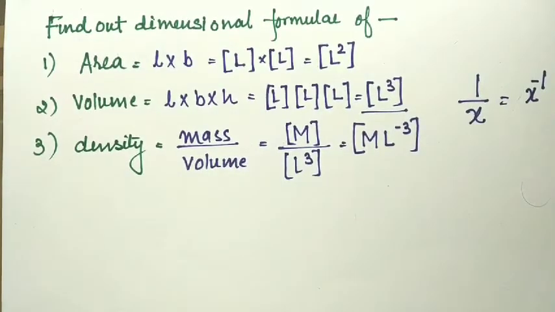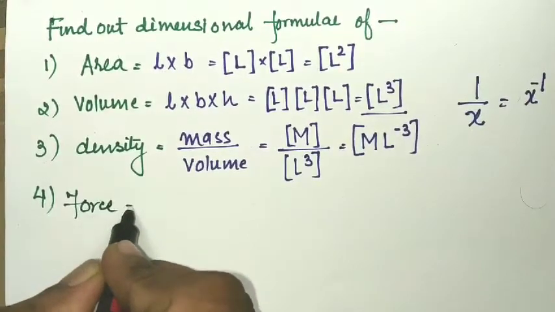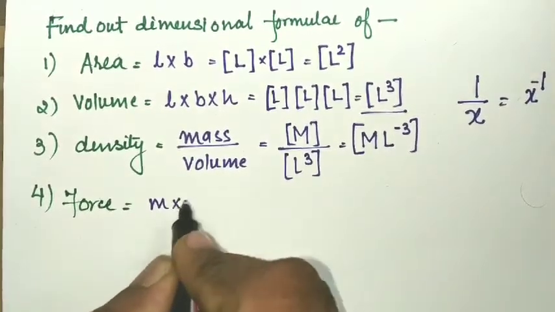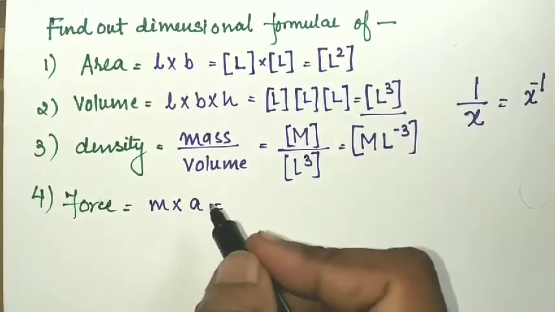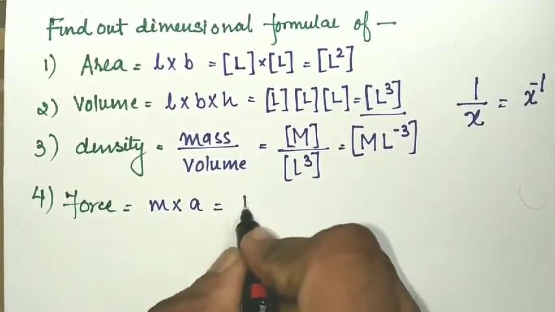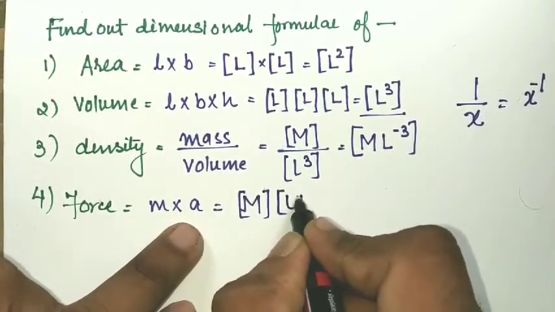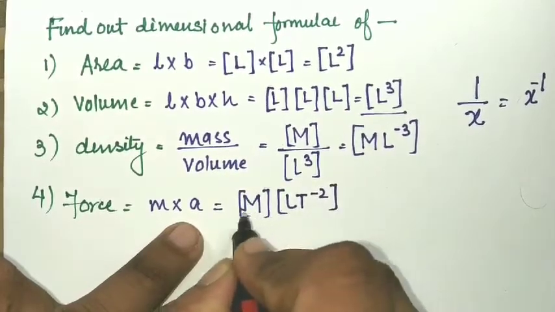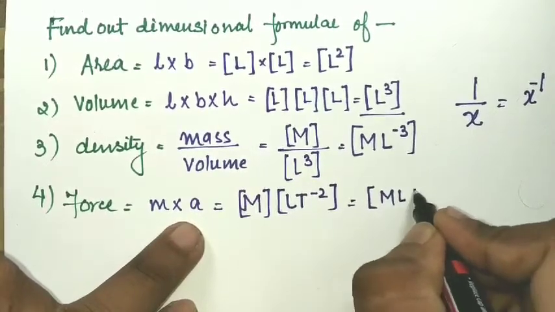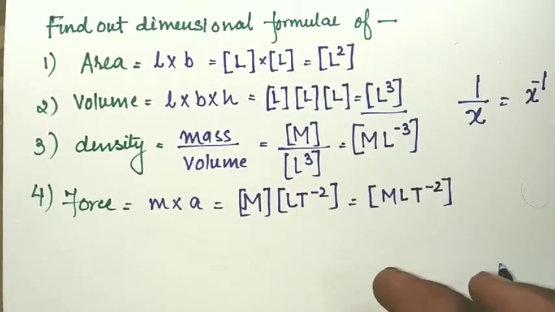Now move towards the next one, the force. Force is equal to what? Mass into acceleration. Similarly, as we have calculated previously, mass is given by M and acceleration is given by the formula L t to the power minus 2. So here the formula becomes M L t to the power minus 2, which is the dimensional formula for the force.